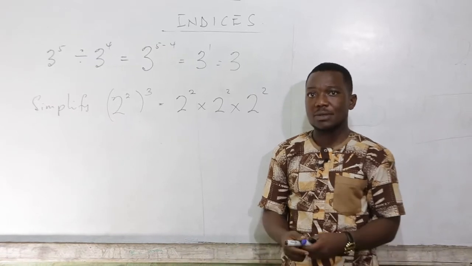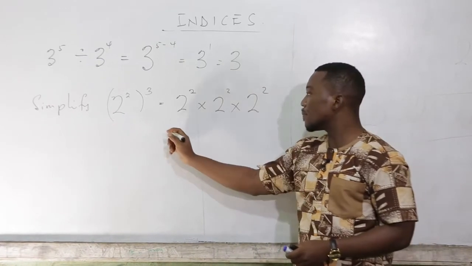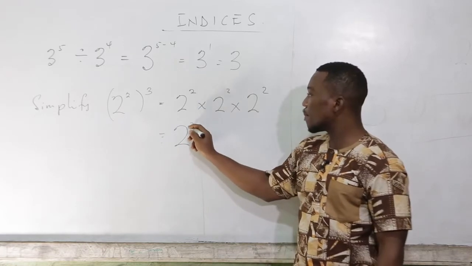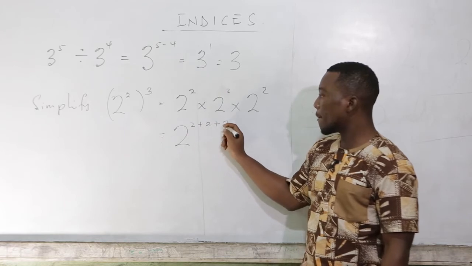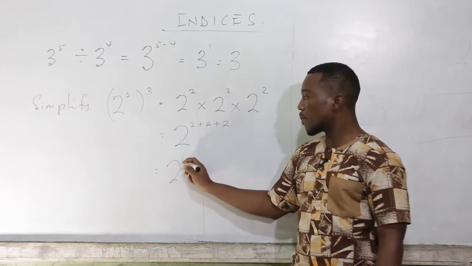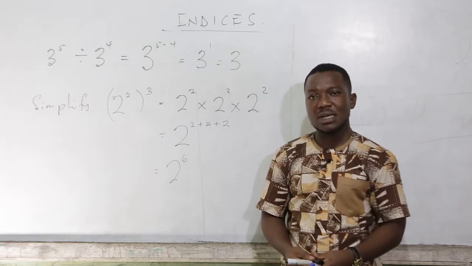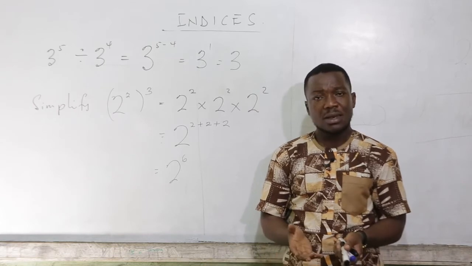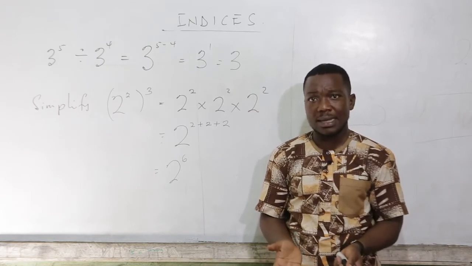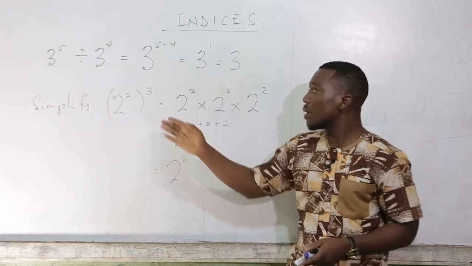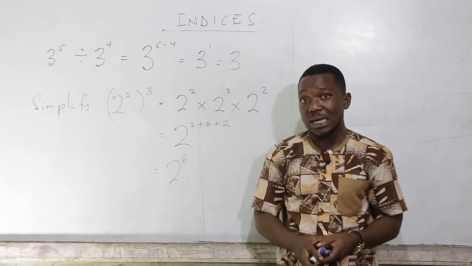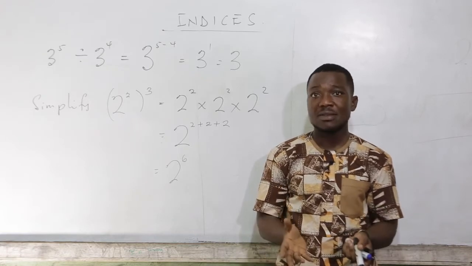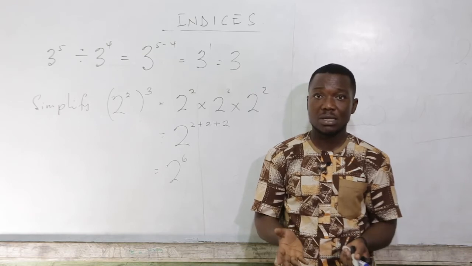And how do we go about it? We write one of the bases. Then we add the powers. And our final result is 2 raised to the power 6. This is an explanation of what is really happening. Now, what is the law saying about something like this? Now, let's look at the concept. We are not always going to be getting natural numbers which are easy to work. We can have decimals or fractions. So the concept will make it easy for any kind of number we have in a question, okay?